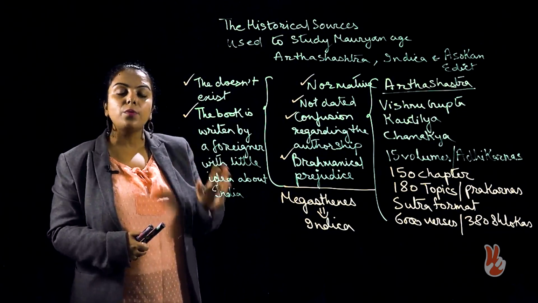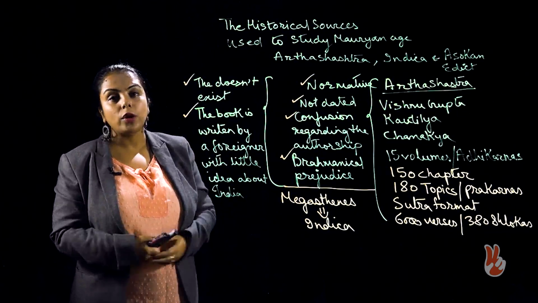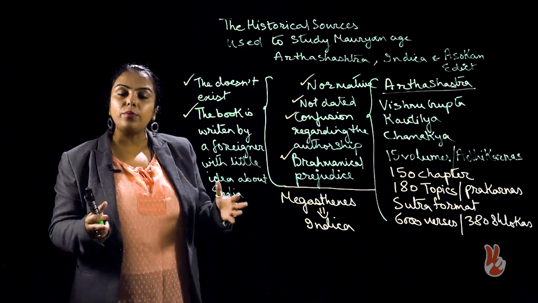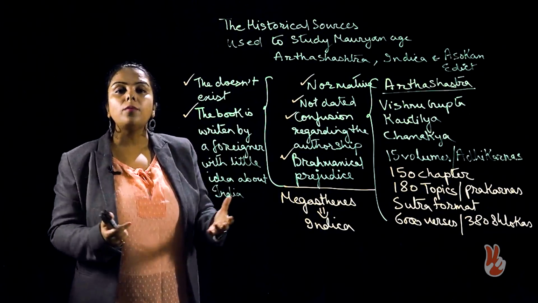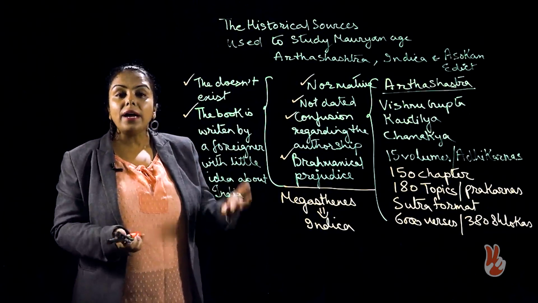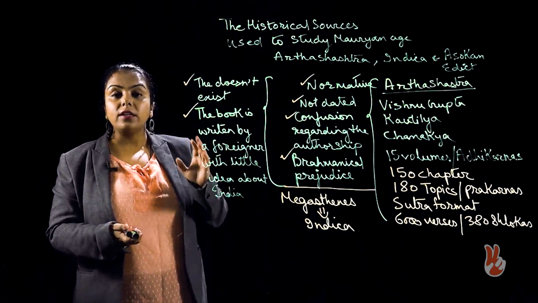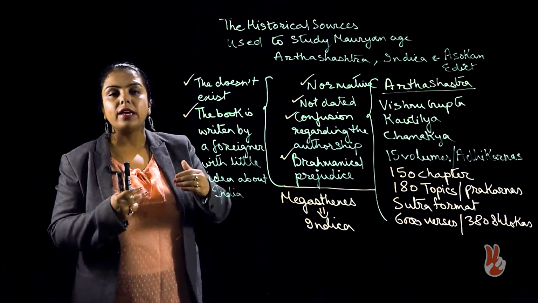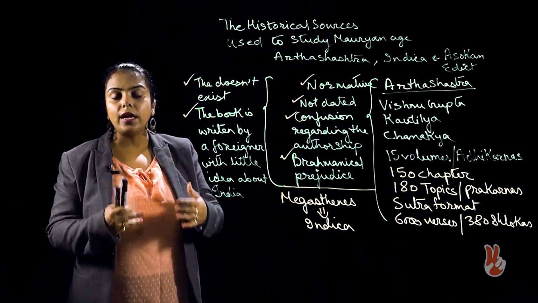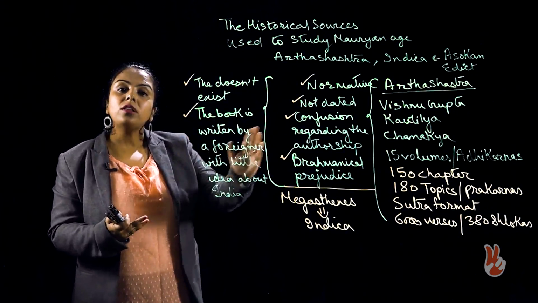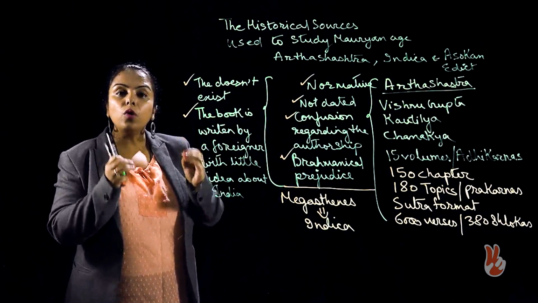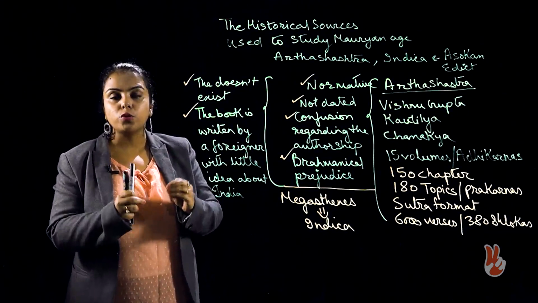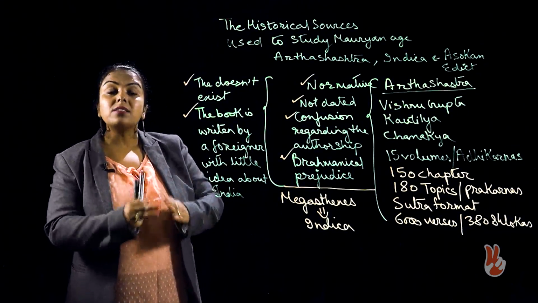And the last important source is of course Ashokan Edict. We are going to have a chapter where I will be talking a lot about the Ashokan Edict, but the most important factor that I am going to tell you today is why we study Ashokan Edict. See, out of all the sources, Ashokan Edict is seen as the most appropriate source to study the history. Why? Because it is an edict.